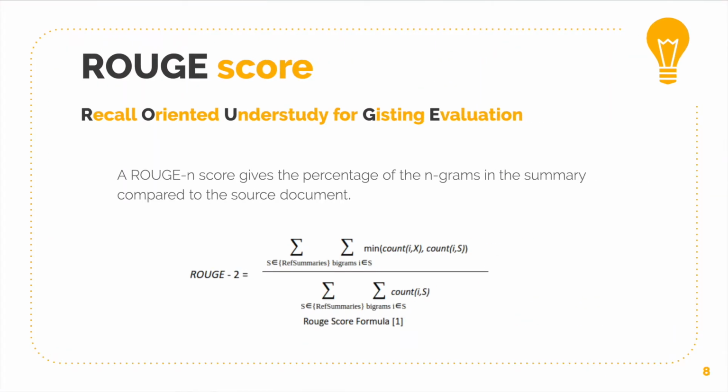We evaluate our model using the ROUGE score metric. Intuitively, the ROUGE metric compares the fraction of n-gram words present in the machine-generated summary to that in the actual human-generated summary.